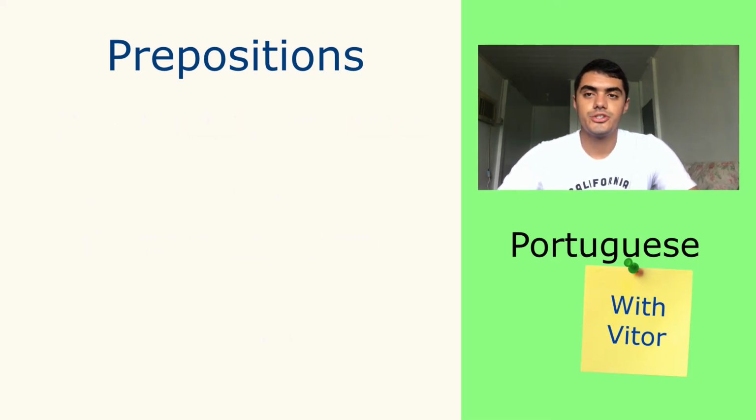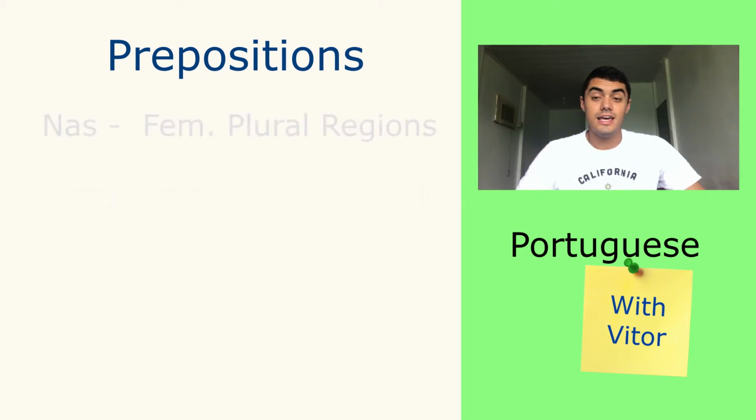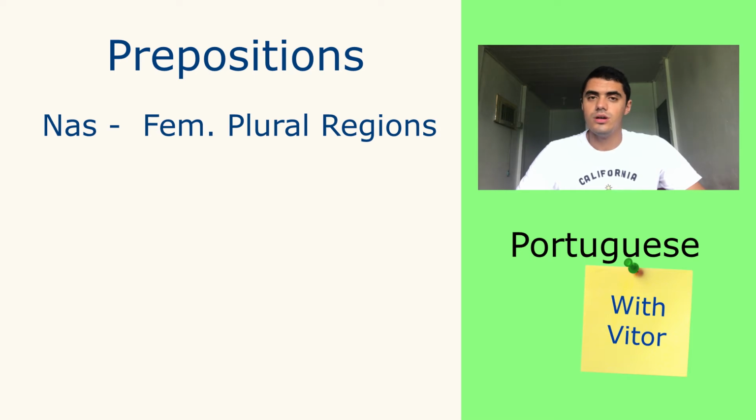And when we have a country that has a name in the plural, we have to use nos. For example, United States is in the plural. So, eu moro nos Estados Unidos. And nas, the last one, we use for something really different.